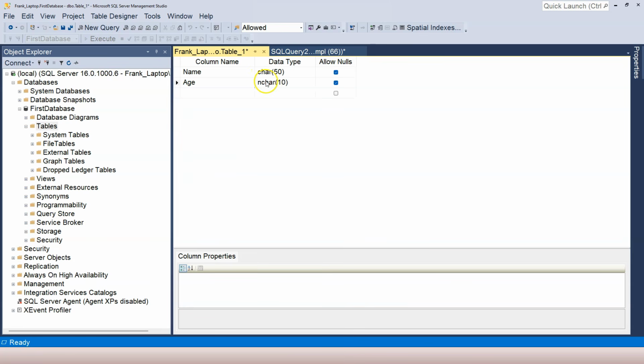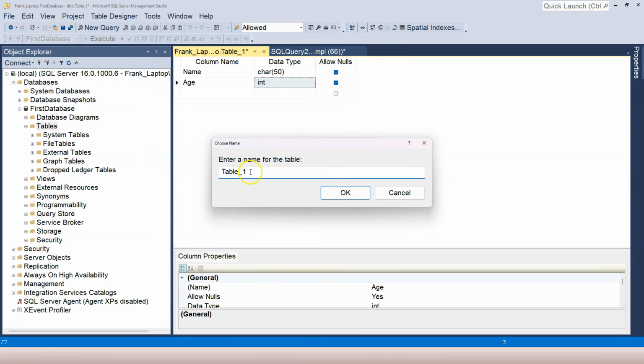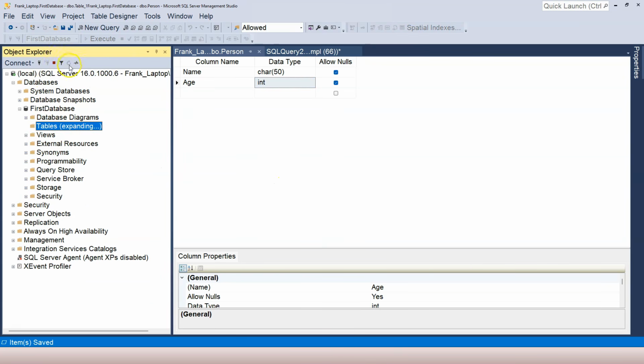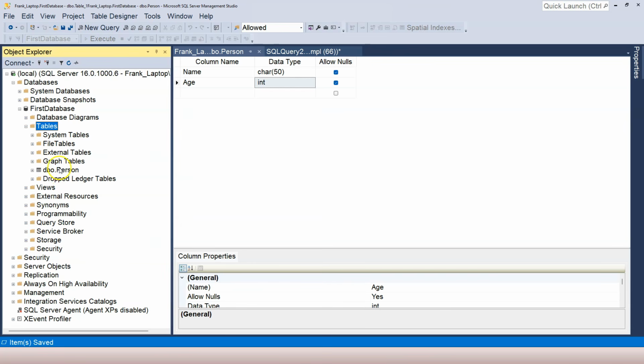And we're going to specify age as the second column and the type is integer. Now I can just click on the save button and it asks for the name of the table. I can change it to person and click on OK. Now the table is actually created, and let's refresh this tables folder and we have the persons table created. Now you go ahead and try to delete this with SQL statement. So this is the exercise for you.